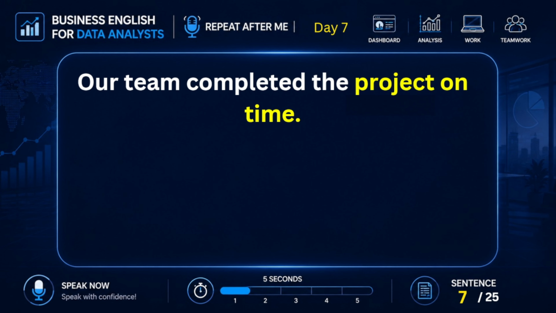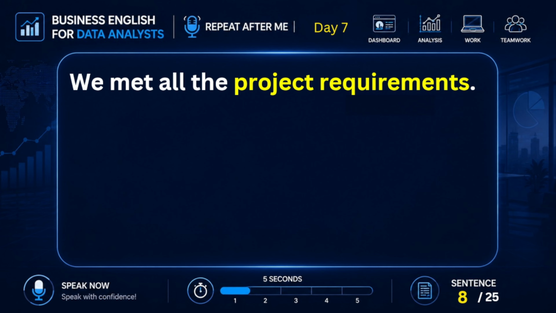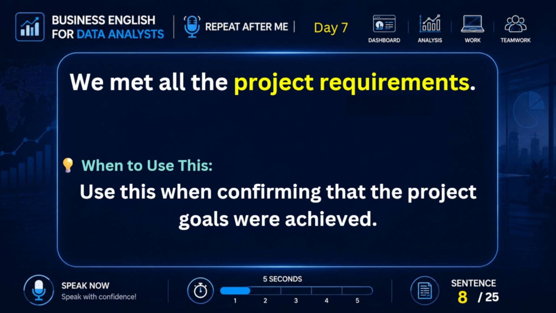Our team completed the project on time. Use this when reporting successful project completion. We met all the project requirements. Use this when confirming that the project goals were achieved.